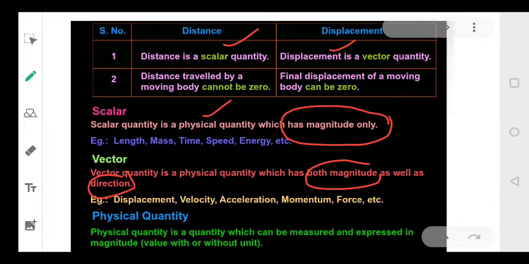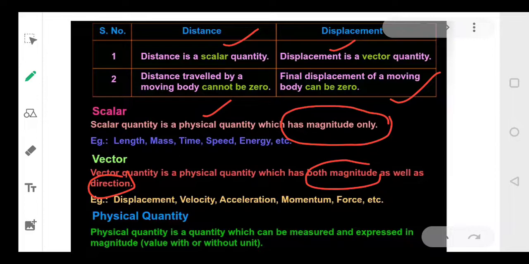Now distance can never be 0. Distance कभी भी 0 नहीं हो सकता. Displacement can be 0 also. Displacement हमारा 0 भी हो सकता है. Scalar quantity, vector quantity. Clear everyone?